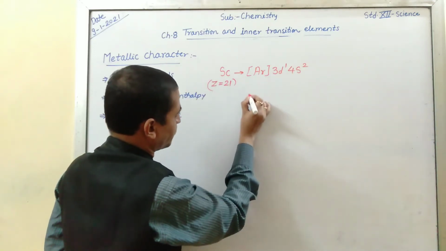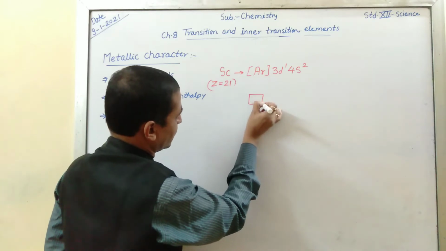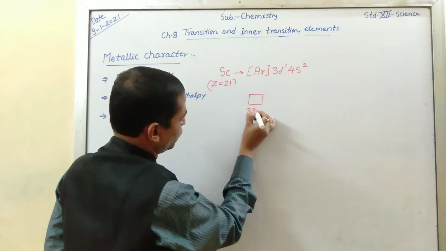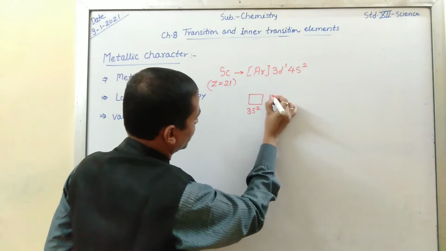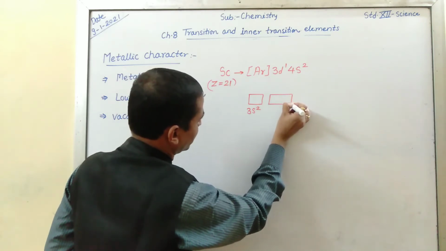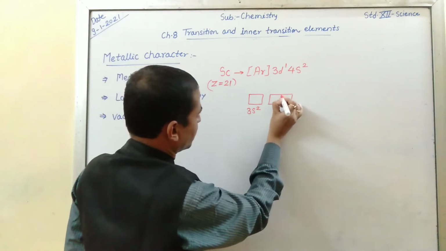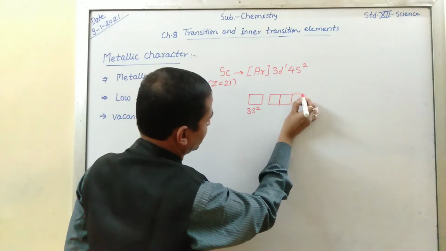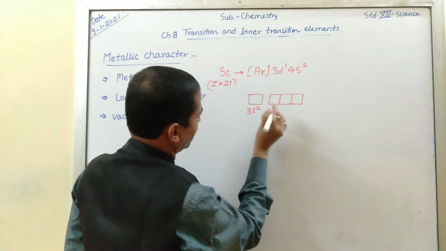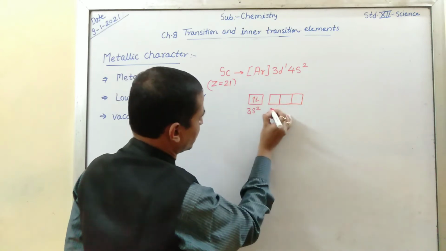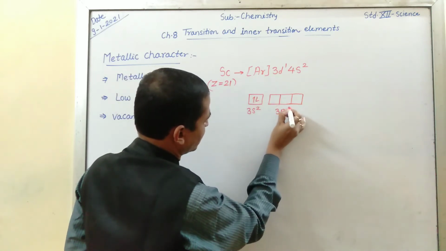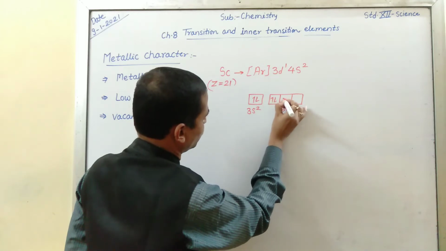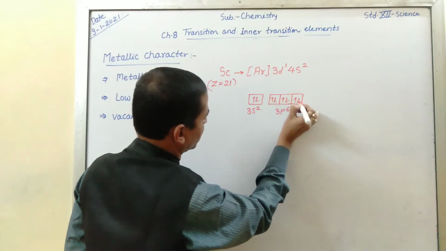If I consider 3s2, because in the third shell there are 3 subshells, s, p, d. 3s2, and 3p6, means here you get 1 2 3 4 5 6.